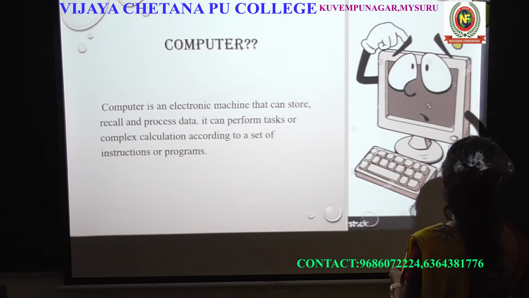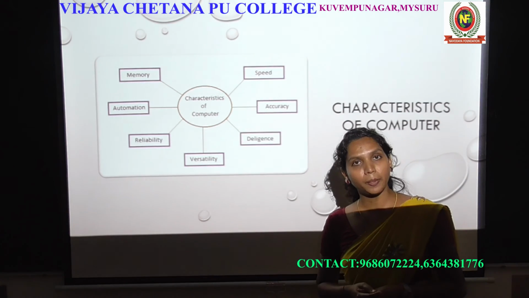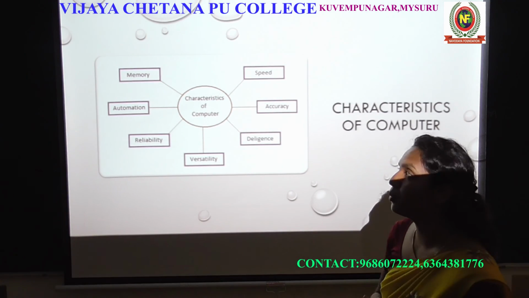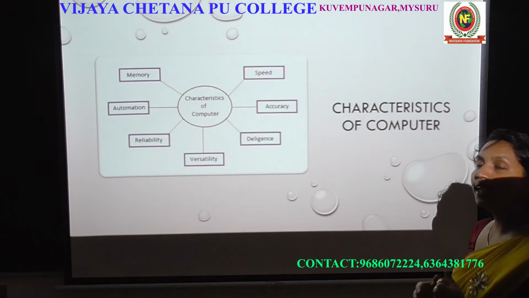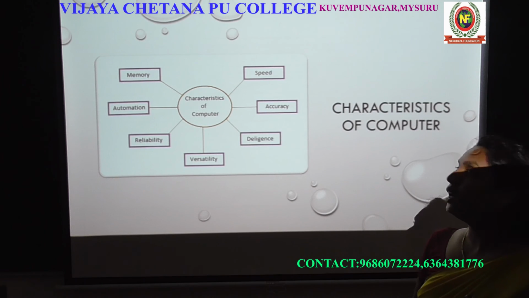And the next topic we discussed is the characteristics of the computer. Right? What are the characteristics of the computer? Speed, accuracy, diligence, versatility, reliability, automation, and memory.